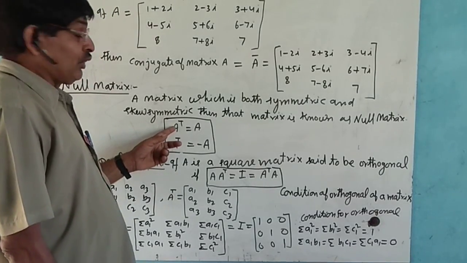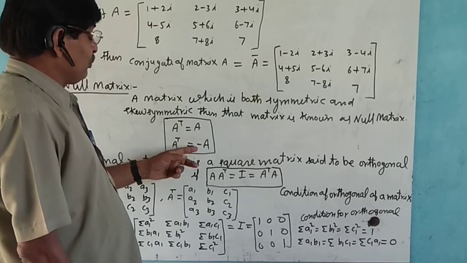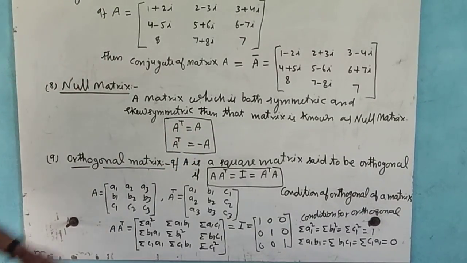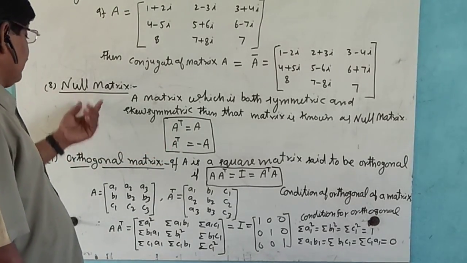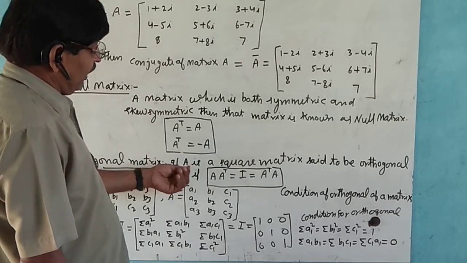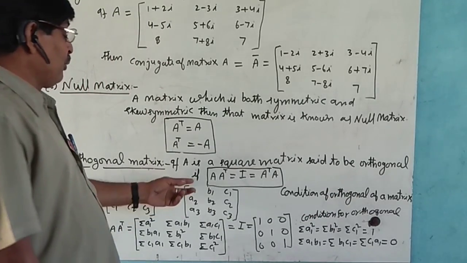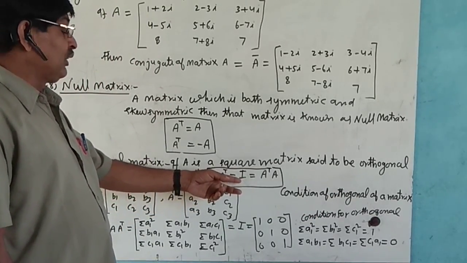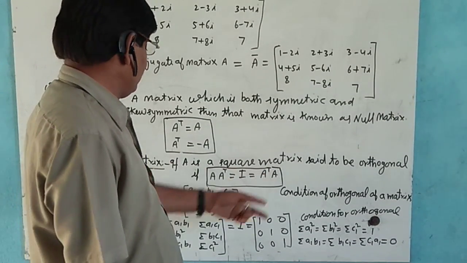Now, if the transpose of matrix A is equal to A, and the transpose of matrix A is equal to minus A, and both conditions hold simultaneously, then the matrix is known as a null matrix. And here, orthogonal matrix: a square matrix A is said to be orthogonal if A times the transpose of A equals the identity matrix I.